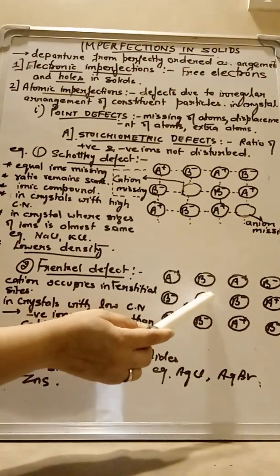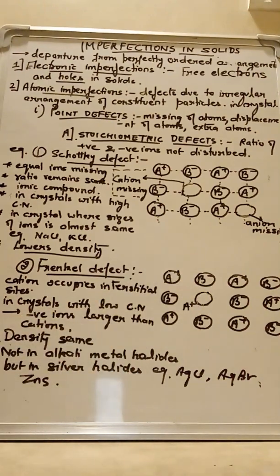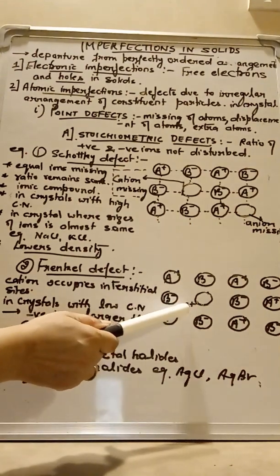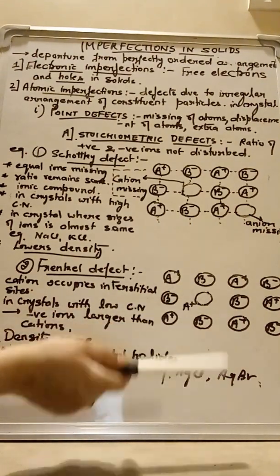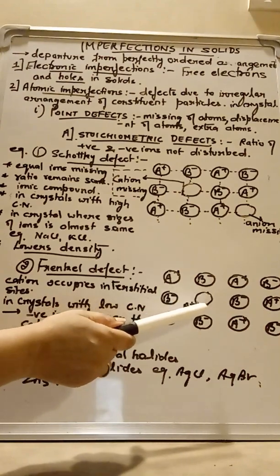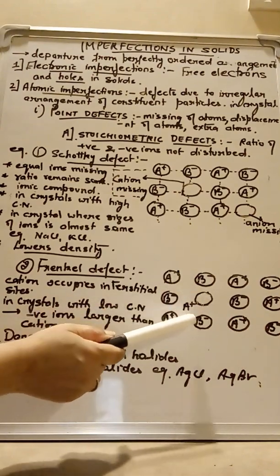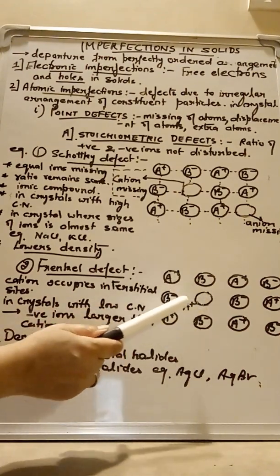Thus a hole is created in the crystal. However, the total number of ions is still the same because the cation has not gone out of the crystal. It is still there, just has left its own place and occupied some interstitial site.